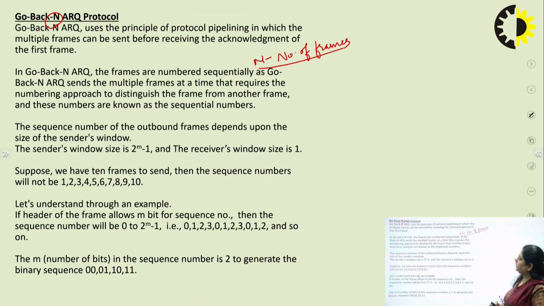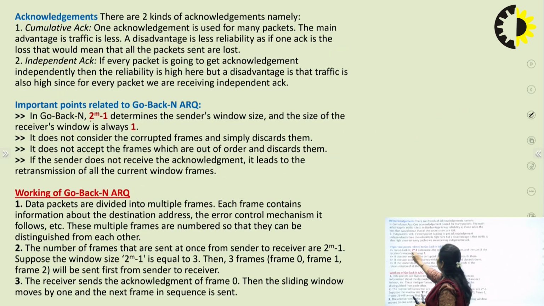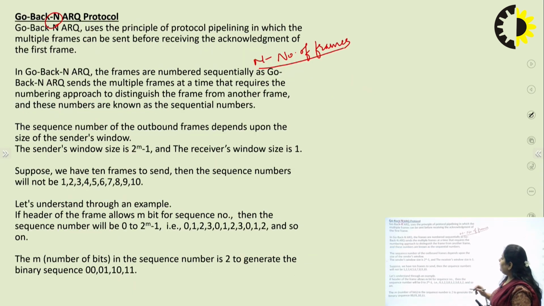Here we are expecting that the window size would be 2 to the power m minus 1. That is the sender's window size. And what would be the receiver window size? It would be 1, as it was in the stop and wait protocol. So 2 to the power m minus 1.